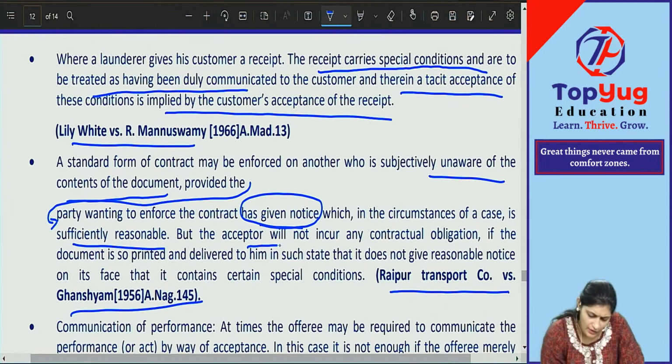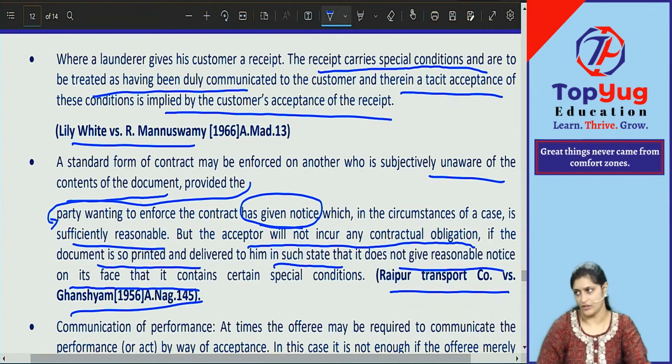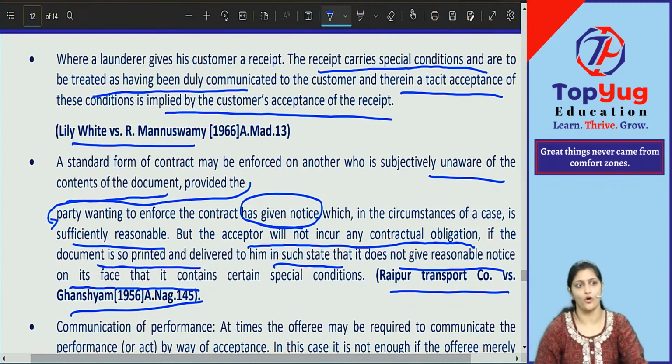But the acceptor will not incur any contractual obligation if documents so printed and delivered to him are in such a state that they do not give reasonable notice on their face that they contain certain terms and conditions. Giving the terms and conditions after entering into the contract is not considered reasonable at all. At the time you give, or before you give, it is very much reasonable, but afterwards it is not, and the law will not enforce those terms and conditions, saying that it is not valid.